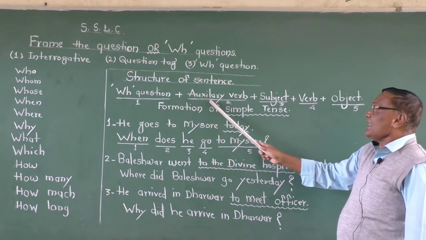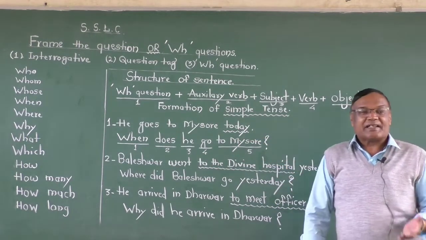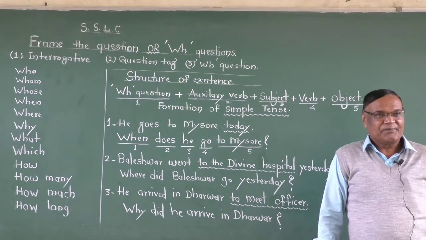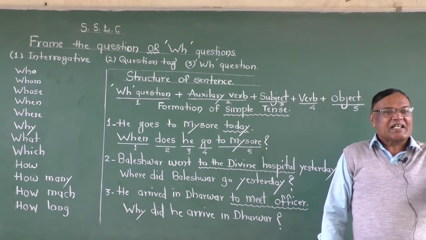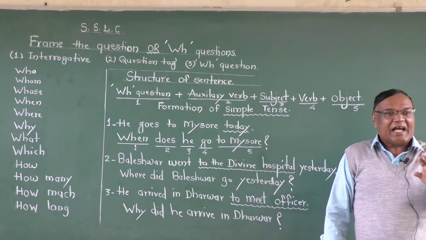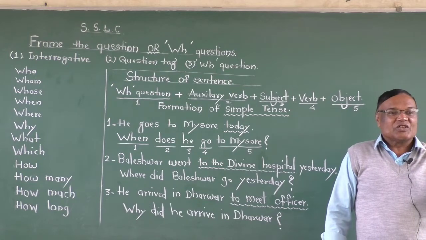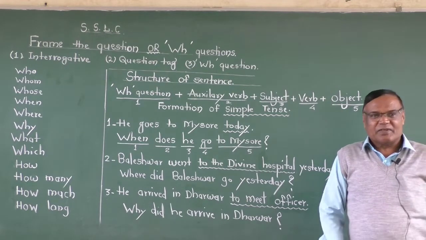Second one, auxiliary verb. Now auxiliary verb means last time you learned helping verb. Am, is, are, was, were, have, has, had, can, could, may, might, shall, should, will, would, helping verbs.